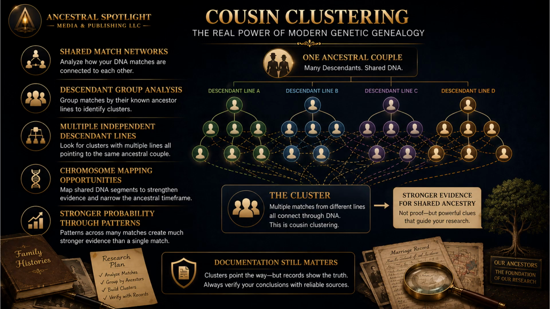One of the most powerful tools in modern genetic genealogy is cousin clustering. Instead of looking at a single DNA match in isolation, researchers examine networks of interrelated matches. When multiple descendants from different lines all share DNA with one another, researchers begin seeing strong relationship patterns emerge. This creates increasingly persuasive evidence for shared ancestry. But even here, careful documentation and analysis remain essential.